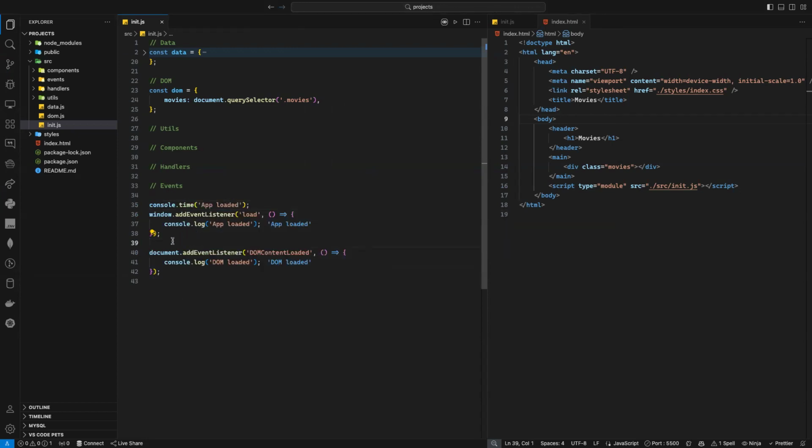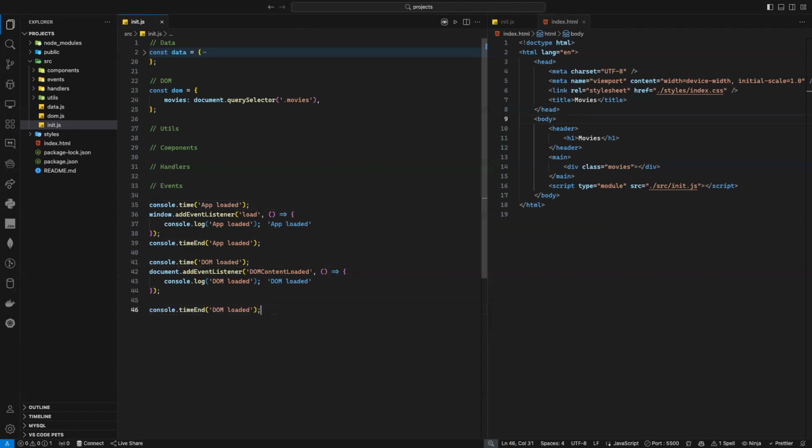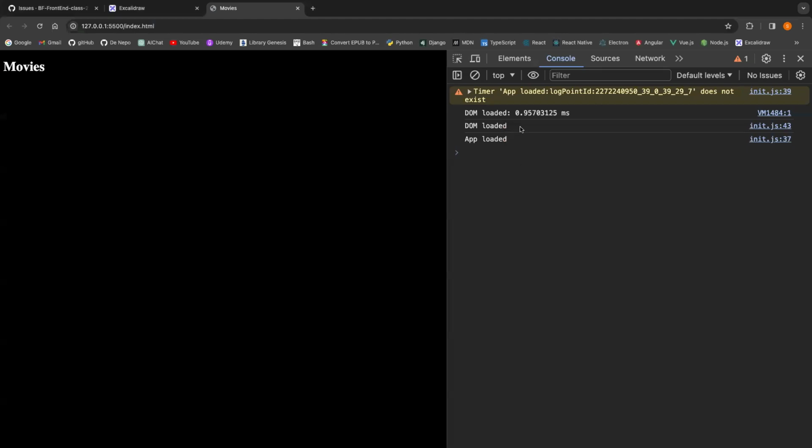And here I can use console. I did not explain console.time. So time and in time, here it will log the time I have. So how much time it needs to load. And I can add the DOM here saying in time. So let's see how much time we have. So as you can see, the DOM load is 0.95 millisecond. It's not even 1 millisecond, huh? It's 0.9 millisecond.